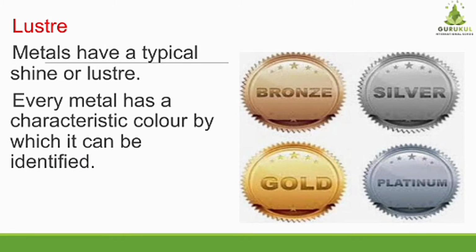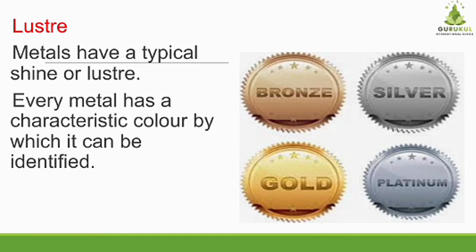The next property of a metal is luster. Now what is luster? All the metals have a typical shine or luster, and according to that we can identify which metal it is. Various ornaments like jewelry are made up of different metals. Mostly gold, silver and platinum are used in ornaments. Why? Because they have a typical shine, right? And according to that we can easily identify gold earrings, gold ring, necklace.